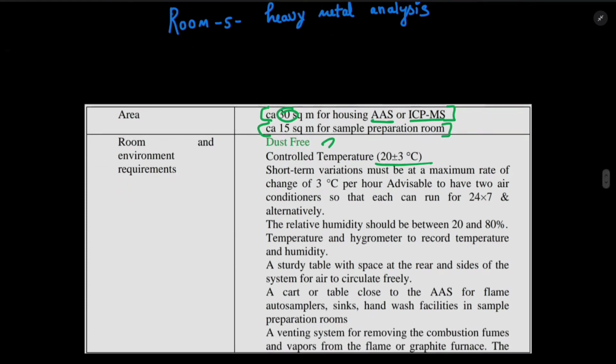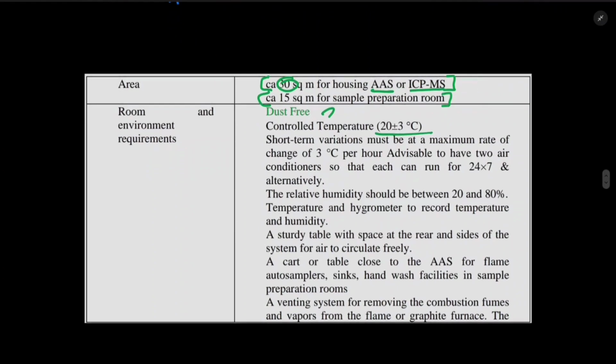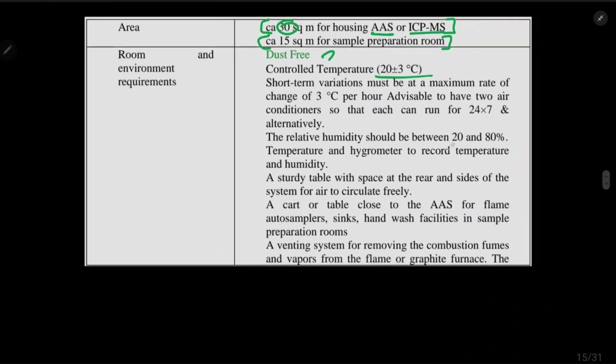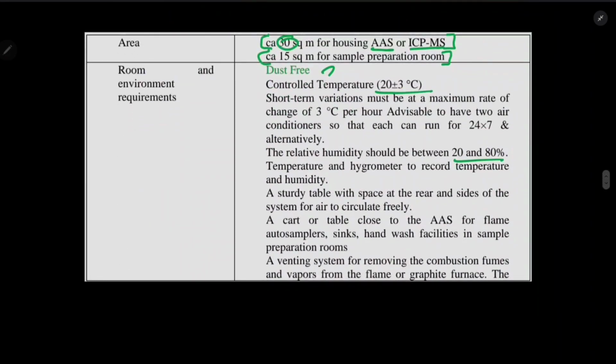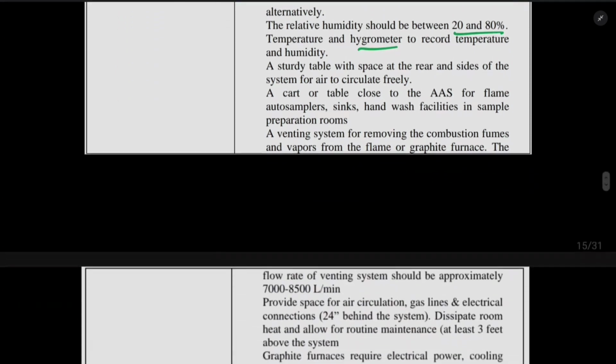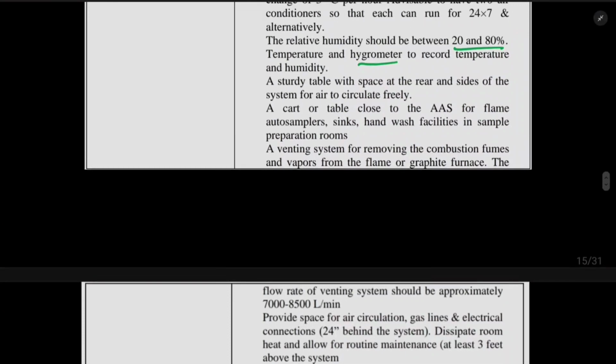And short term variations must be at a maximum rate of change of 3 degrees Celsius per hour, advisable to have. Basically, if the temperature is changing, then we should only change 3 degrees Celsius per hour. Okay, and humidity is 20 to 80. It is not 50 to 70, guys. Here it is 20 to 80. Okay, and we have a hygrometer and thermometer to check the temperature and the humidity, and a sturdy table will be there. I'll tell you the important points only.